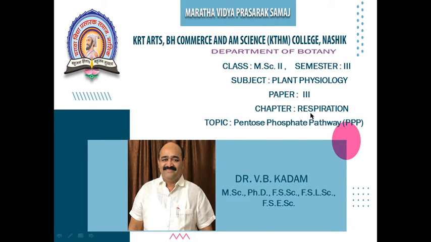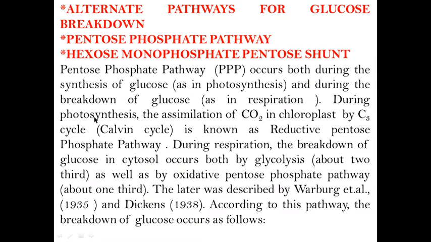Today we are going to learn respiration, and today's topic is the pentose phosphate pathway. The pentose phosphate pathway is also known as the alternate pathway for glucose breakdown. It is also known as the hexose monophosphate pentose shunt.